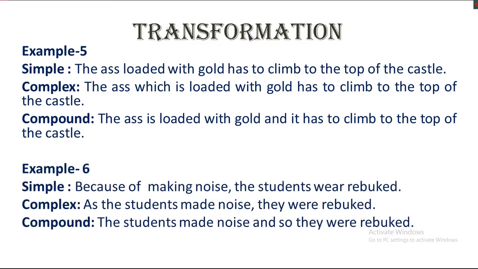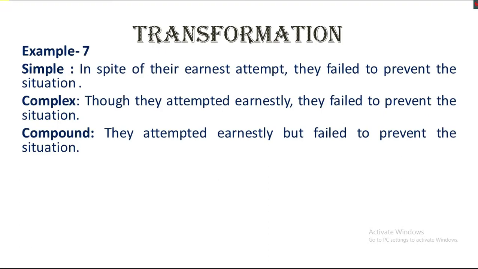Then go to example number 6. Because of making noise, the students were rebuked. The complex of the sentence is: as the students made noise, they were rebuked. The compound: the students made noise and so they were rebuked. Then example number 7. In spite of their earnest attempt, they failed to prevent the situation. Though they attempted earnestly, they failed to prevent the situation. They attempted earnestly but failed to prevent the situation.